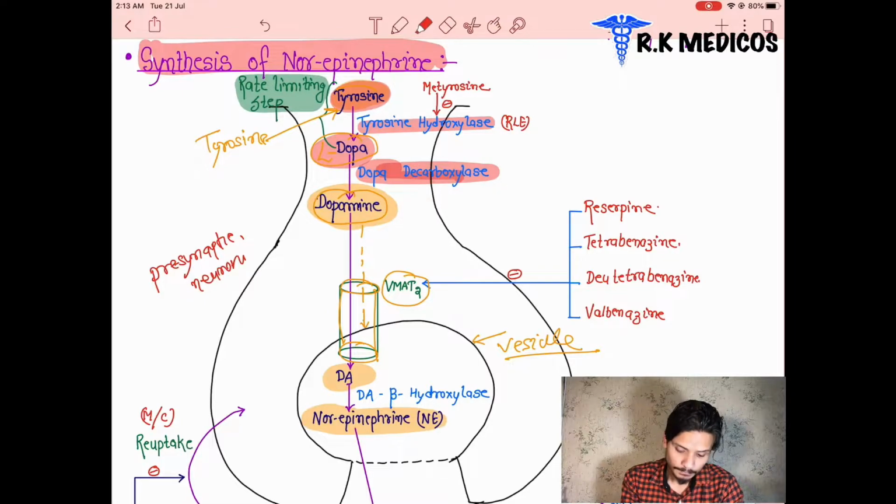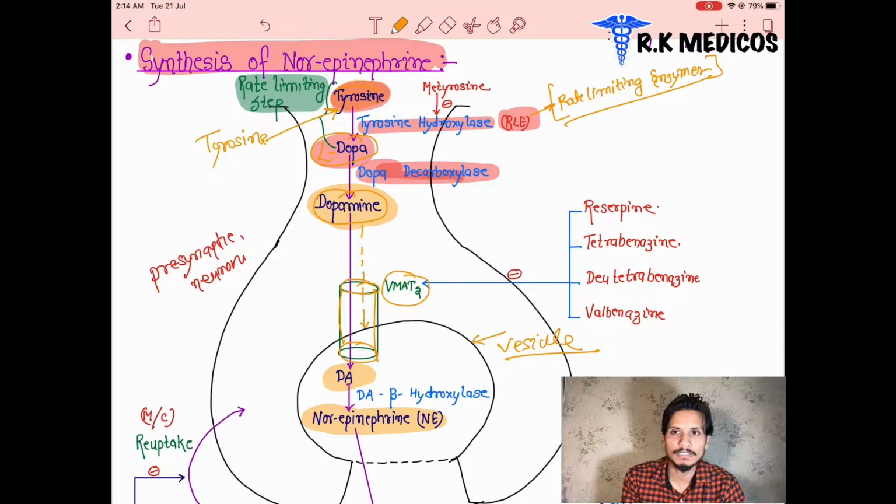The first one is tyrosine hydroxylase, and tyrosine hydroxylase is the rate limiting enzyme. What does rate limiting enzyme mean? Without this enzyme, tyrosine is not going to convert into levodopa, so no levodopa formation occurs, and without levodopa there is no formation of dopamine. So the concentration of dopamine decreases, and there is no formation of norepinephrine.